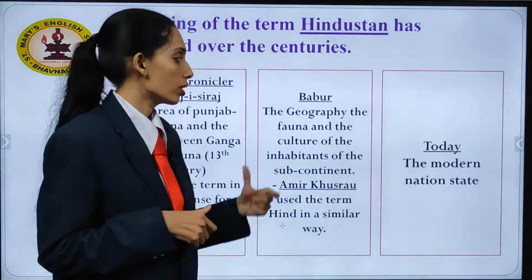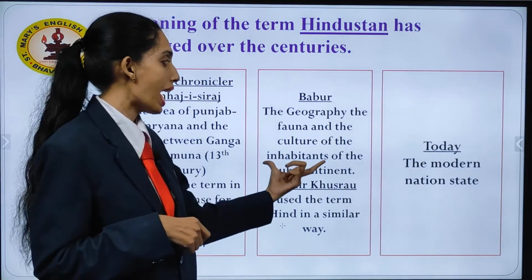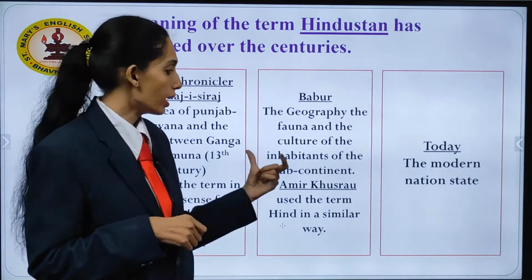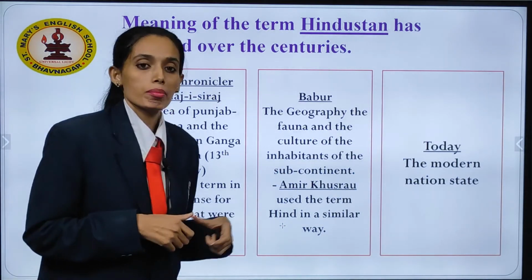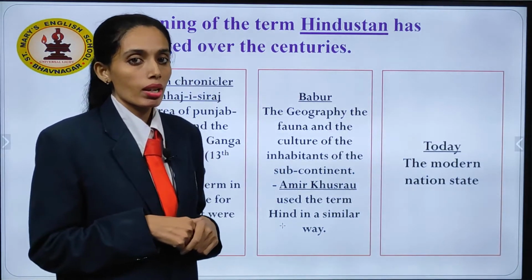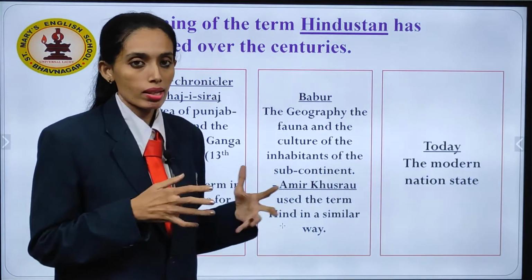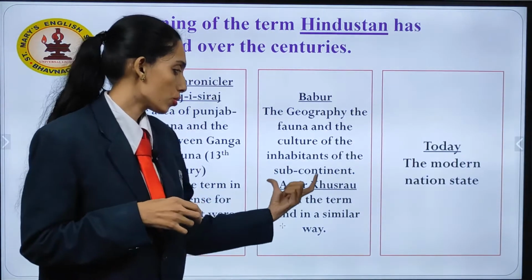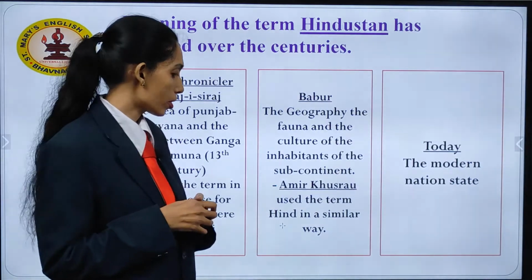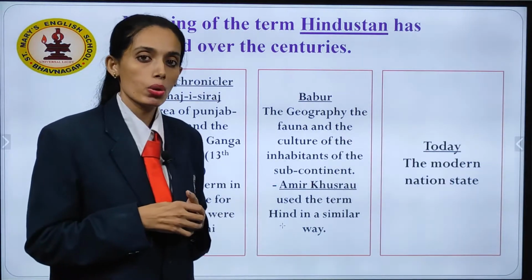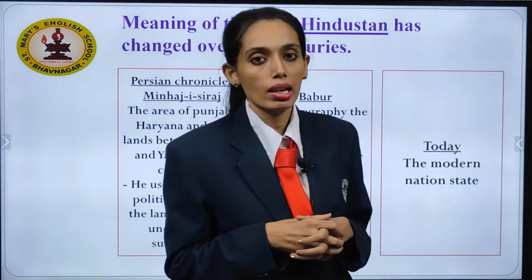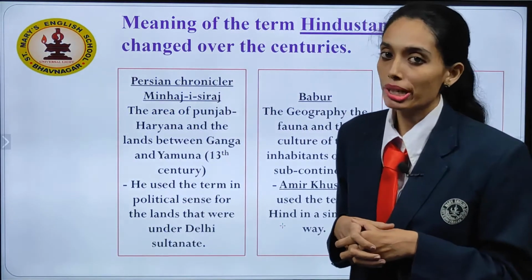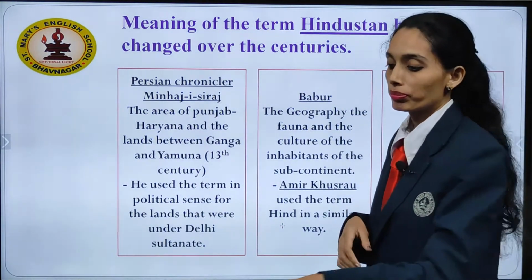According to Babur, the geography, the fauna and the culture of the inhabitants of the subcontinent was termed as Hindustan. In the 16th century, Amir Khusro also used Hind in his poems in a similar way to describe Hindustan. And today we call India a modern nation state.